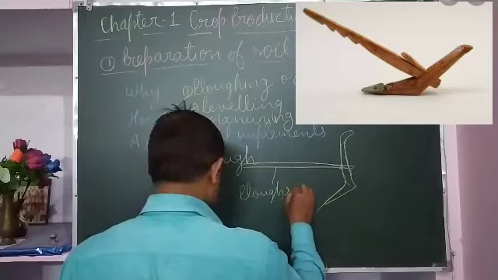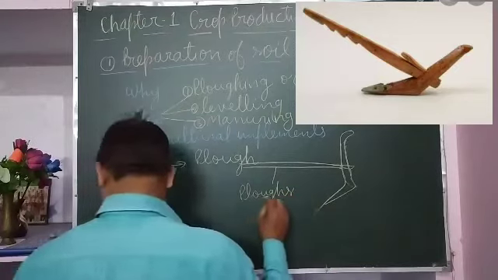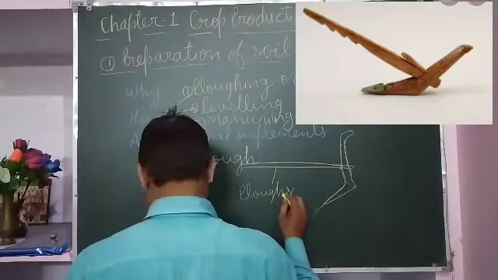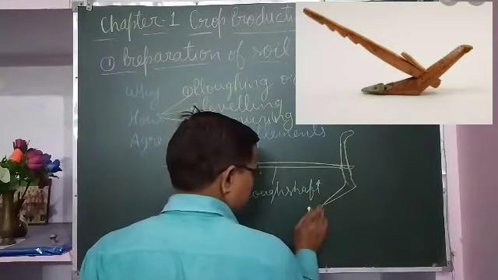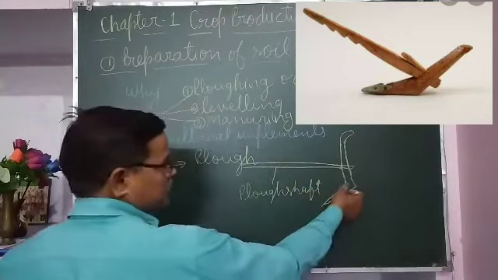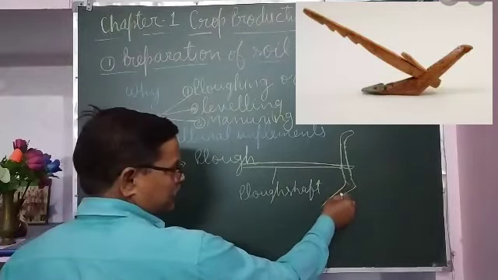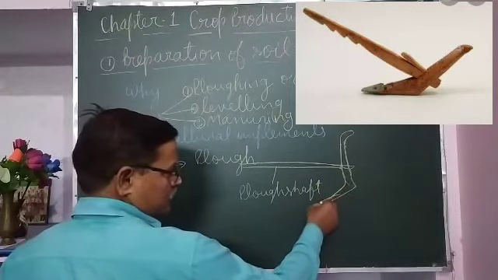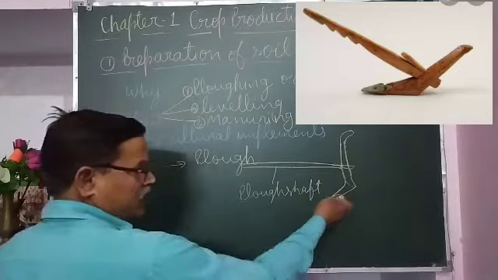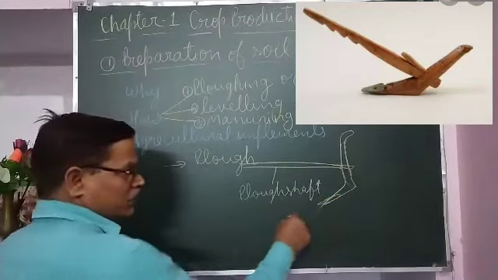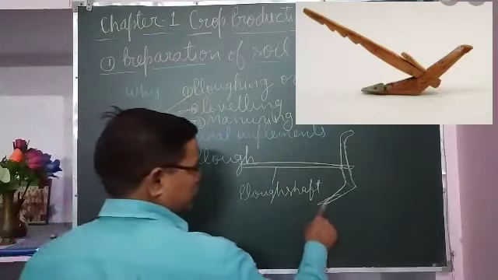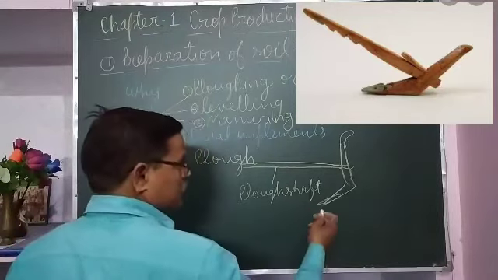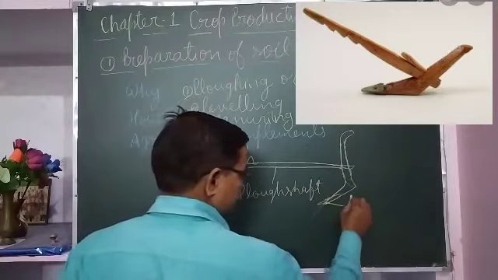It has a triangular iron rod, which is sharp at the front so that it tears the soil. That is called the plowshare.